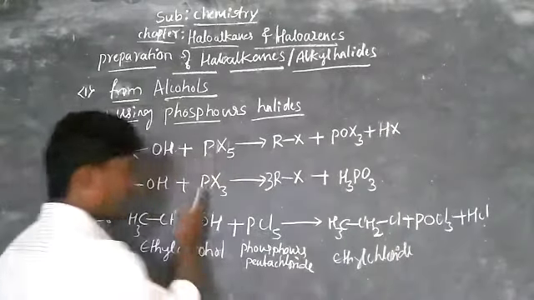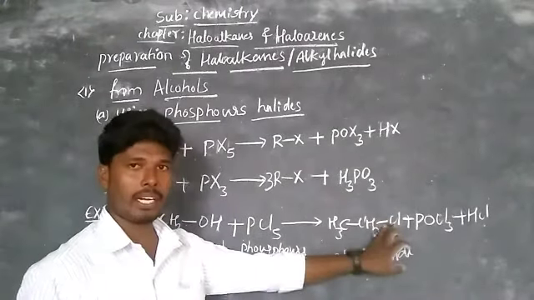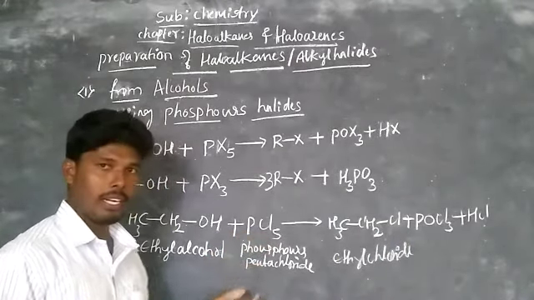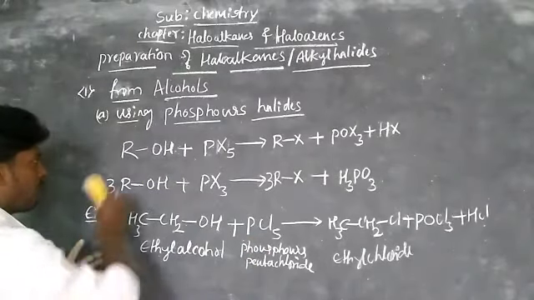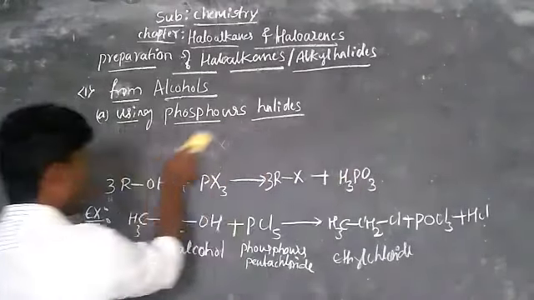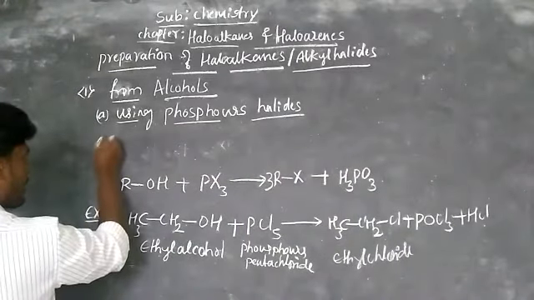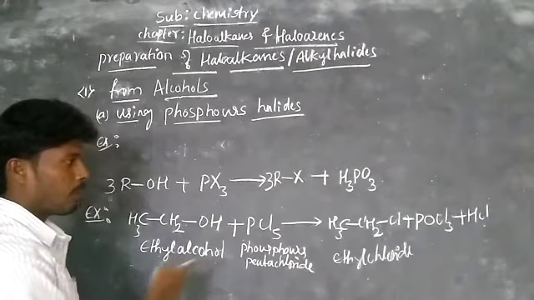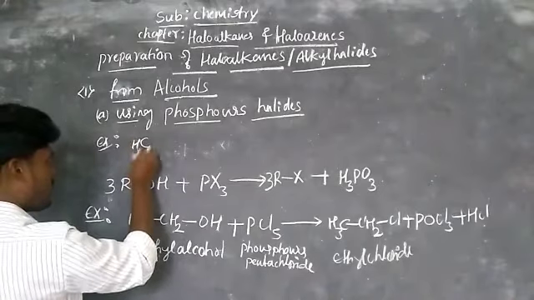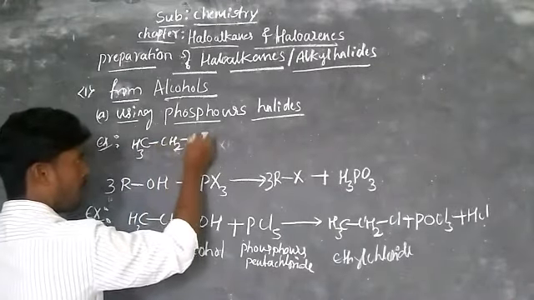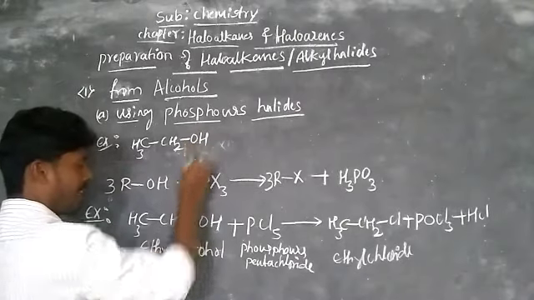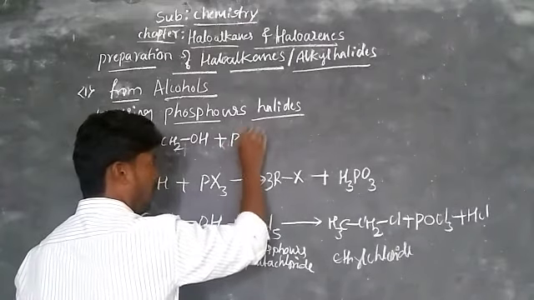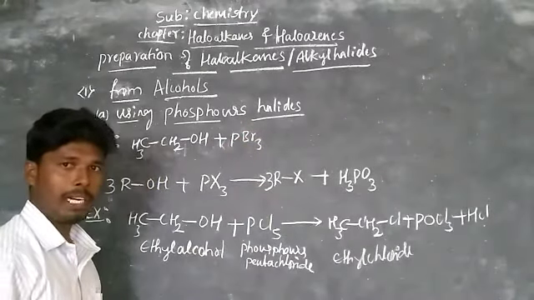Similarly, to prepare alkyl iodide or alkyl bromide, take phosphorus tribromide or triiodide. This is the general reaction. For the particular example, to prepare alkyl bromide, take CH3CH2OH, ethyl alcohol, which is treated with PBr3, phosphorus tribromide.